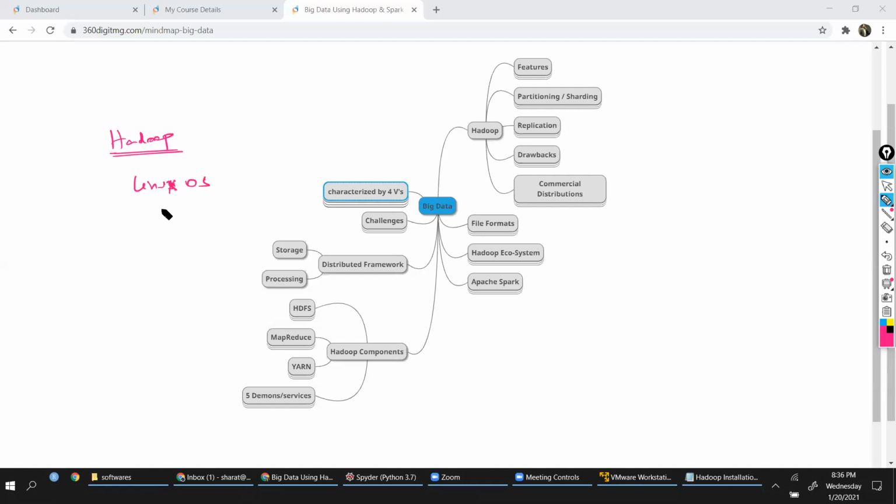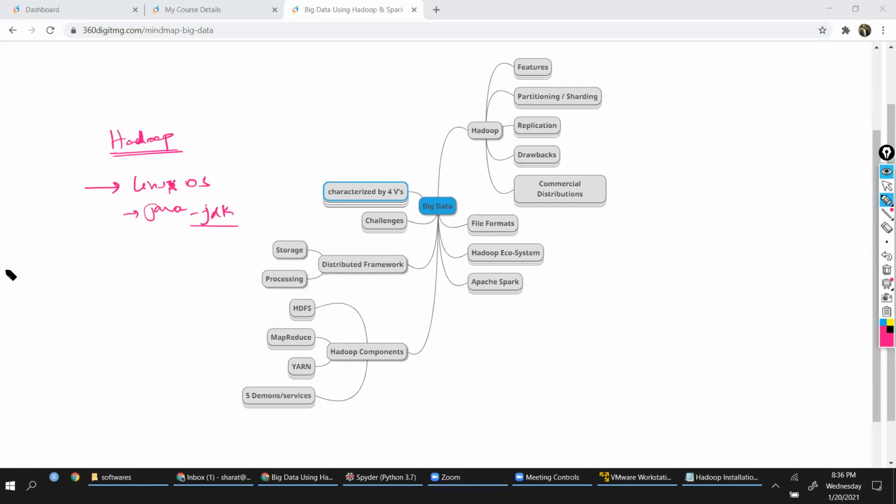And then, of course, we also need Java environment installed in it, because Hadoop is developed using Java. Though we will not work anything from Java perspective, we need the environment, JDK, which we call the Java Development Kit. This has to be installed.